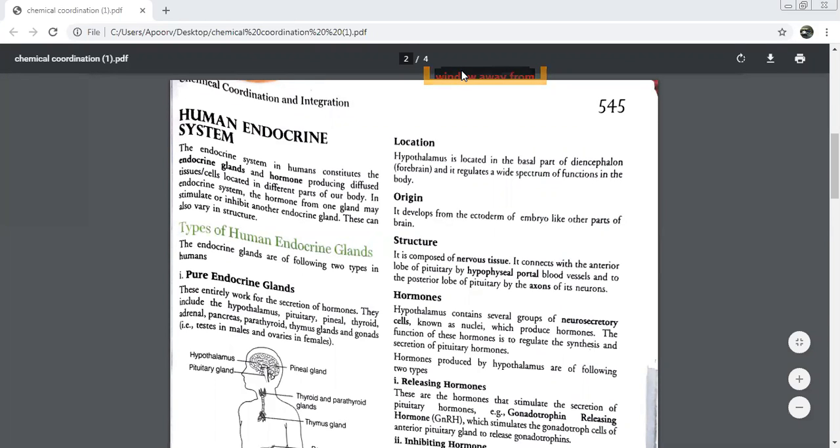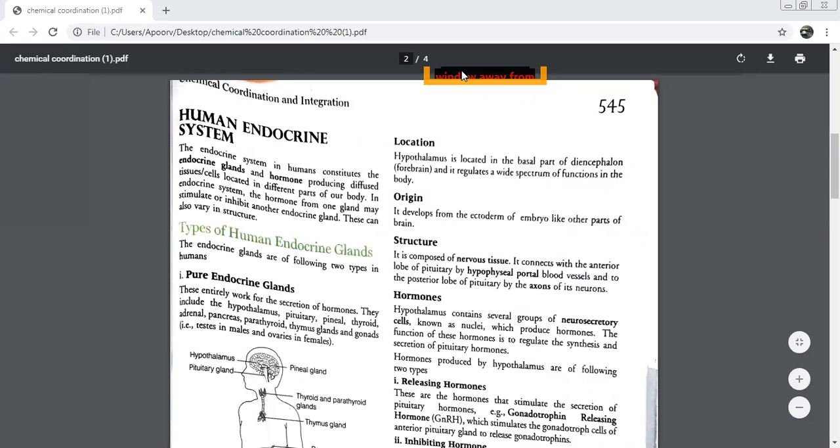The hypothalamus is also connected to the posterior lobe, but by the axons of neurons. If you remember the structure of a neuron, we had axons and dendrites. Is it the dendrites or axons which connect the posterior lobe? Axons.